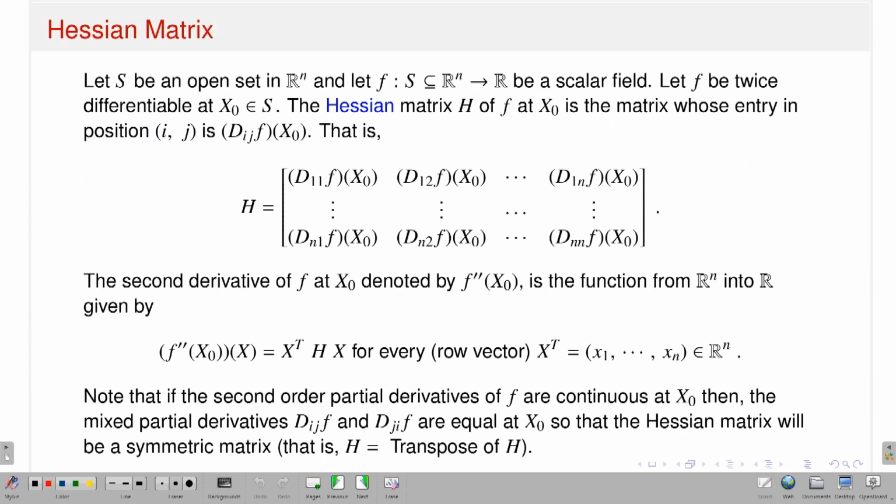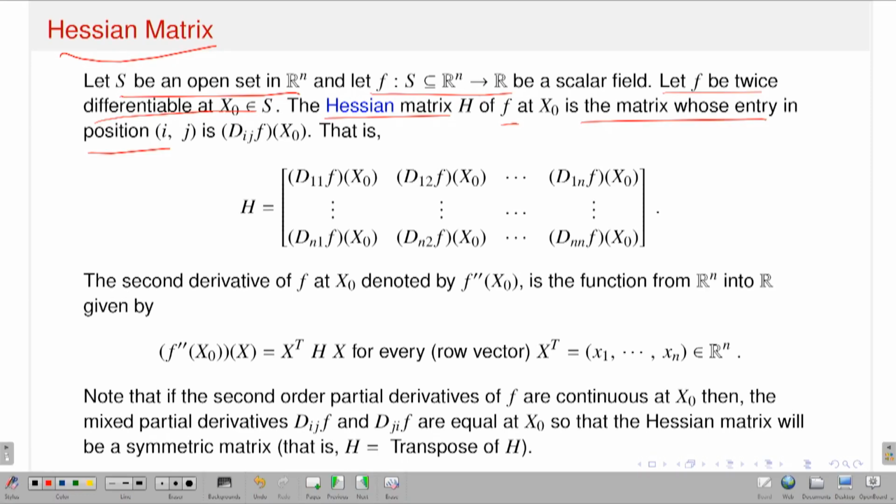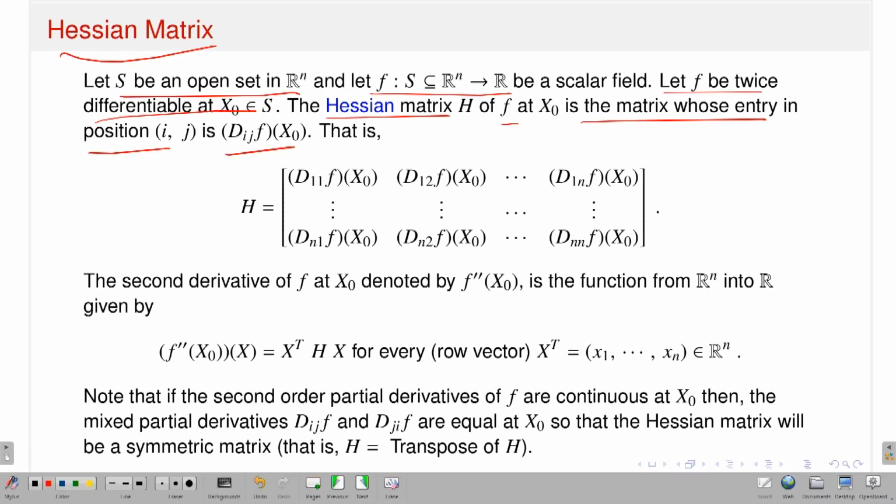In fact, I have written the Hessian matrix in Rn. So, suppose S is an open set in Rn, and f is a map from S, a subset of Rn, to R, a scalar field, and let f be twice differentiable at the point x naught. Twice differentiable means I am talking about total differentiability, in other words the existence of second order partial derivatives. Then the Hessian matrix H of f at x naught is the matrix whose ij entry is dij f at x naught.